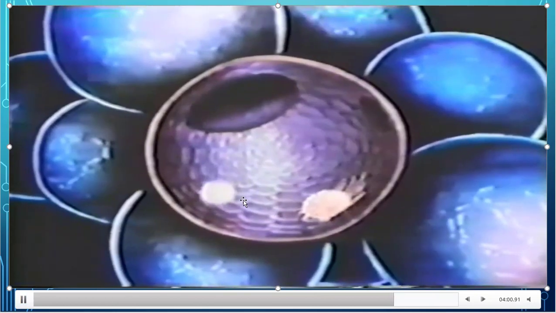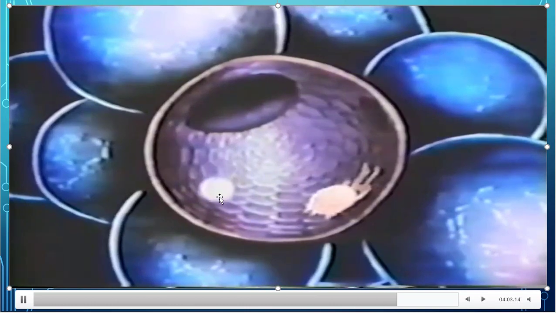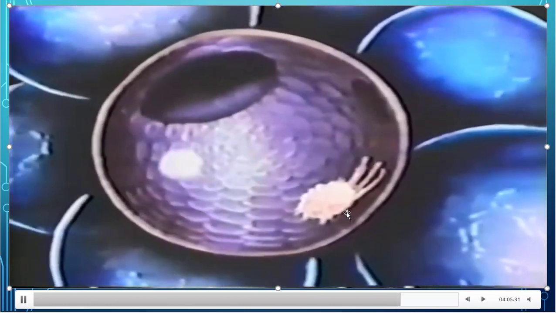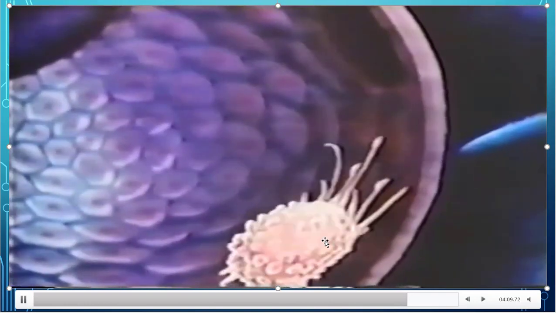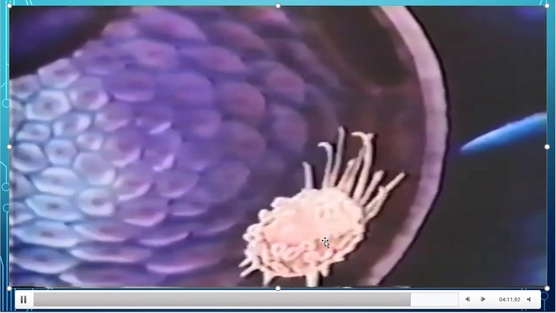Finally, the gas reached here. The white ball is the gas. You are observing one interesting thing. This is a white blood cell. What is the use of a white blood cell?